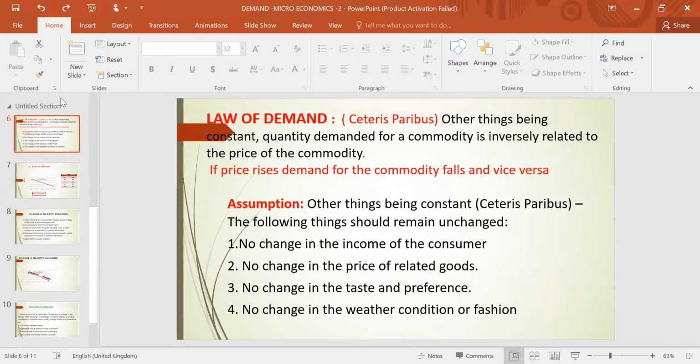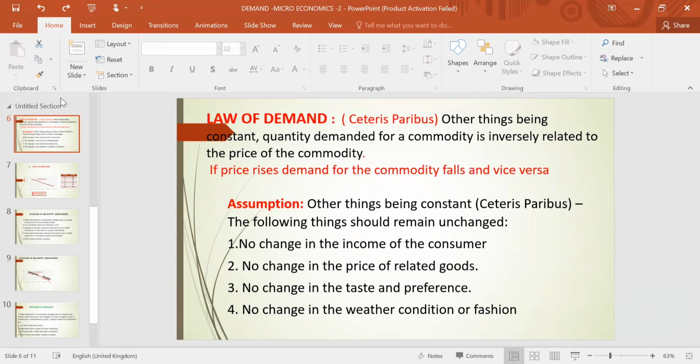So it is not only these factors: price of related good, income, and taste and preference. There are other factors also which affect demand. So the factors which are affecting demand are income of the consumer, price of the commodity, price of the related good, taste and preference, weather condition, fashion, and many more factors are there.